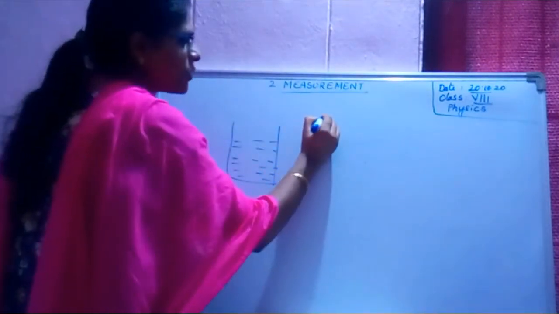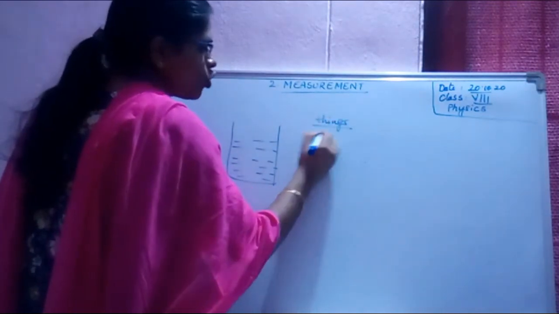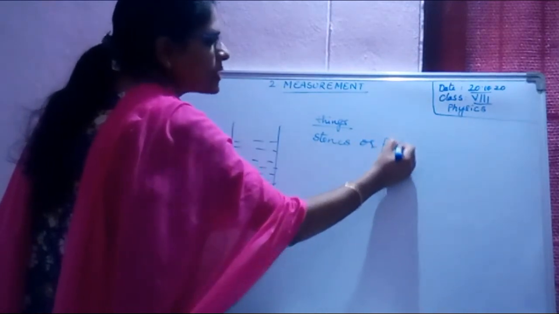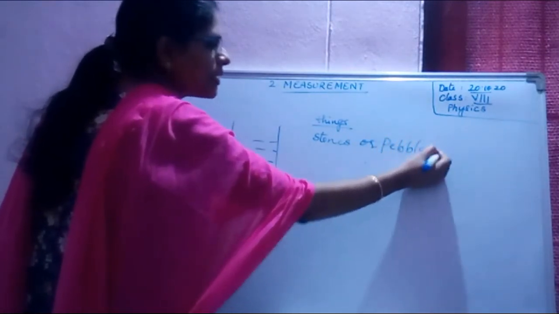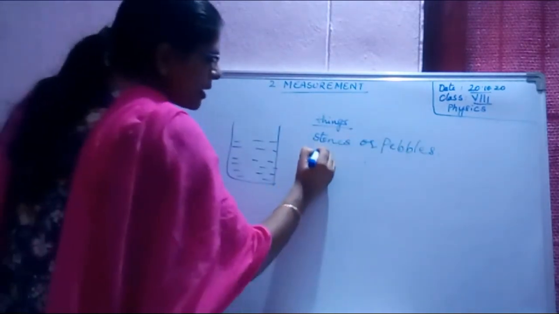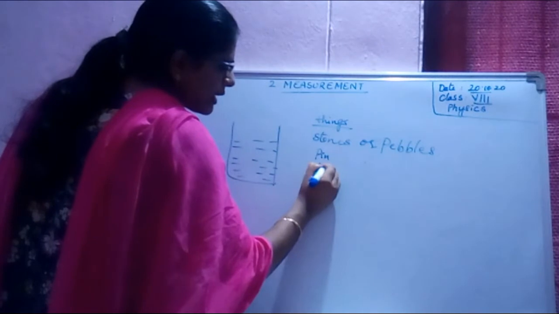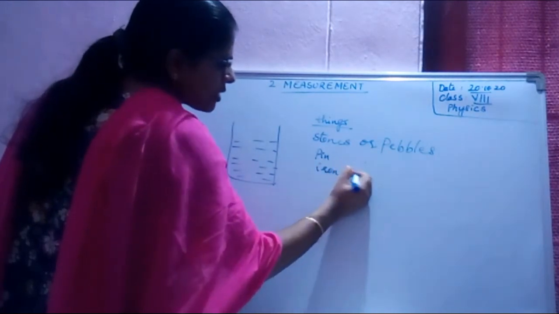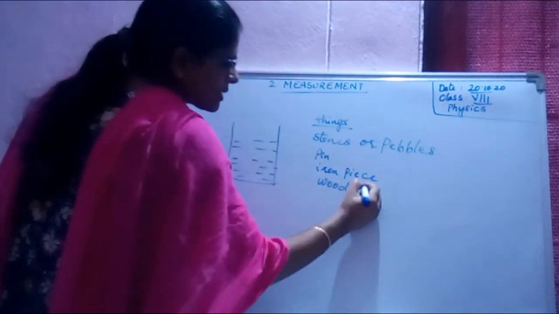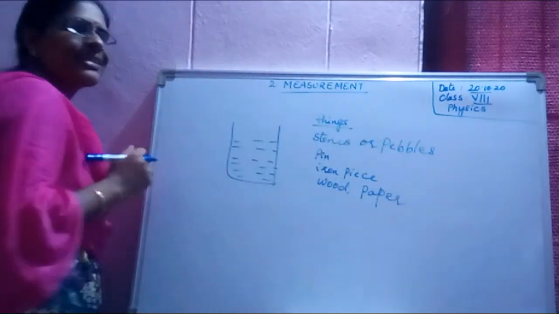Now some things we will take. Things like stone, or we call them as pebbles. Learn such words also. Stones, or we can call them as pebbles. Pen. Next, iron piece. Next, wood. Next, small piece of a paper. Okay, let us take these things.